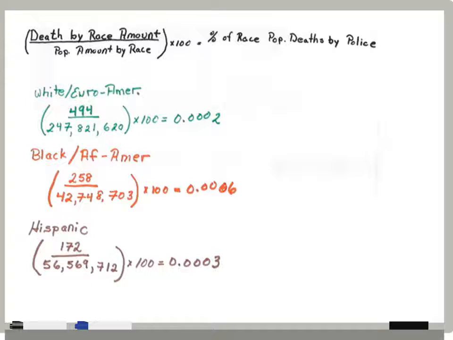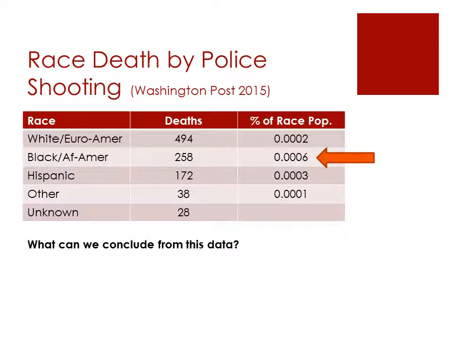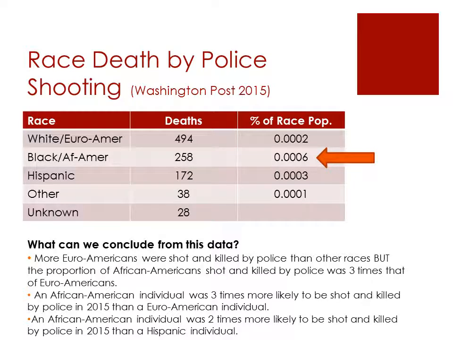Now, taking this information, we can go back over and create a relative frequency distribution. Here we see a relative frequency distribution that combines both our deaths and the percentage of the race population. So, when we look at this information, what can we conclude? Well, we can see that more Euro-Americans were indeed shot and killed by police than any other race in 2015, but the proportion of African Americans shot and killed by police was 3 times that of Euro-Americans. What this means is an African American individual was 3 times more likely to be shot and killed by police in 2015 than a Euro-American individual.